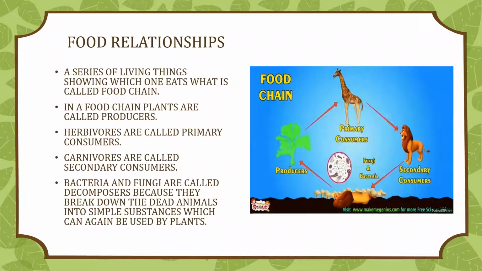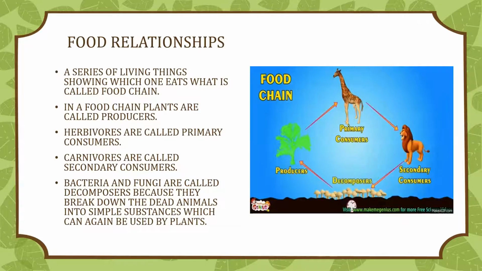Food relationship. The interdependence between plants and animals can be clearly seen by observing how food passes from one living thing to another. A series of living things showing which one eats which is called a food chain. A food chain always starts with plants, which are producers of food. They are eaten by herbivores, which are primary consumers. The carnivores indirectly utilize the food made by plants when they eat the herbivores. They are secondary consumers.